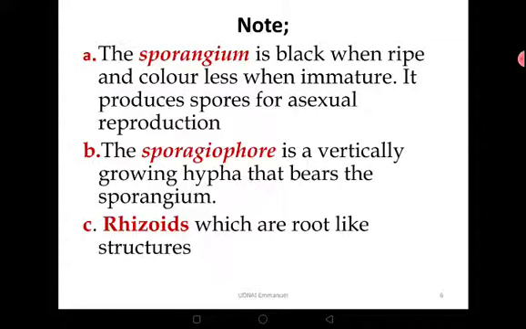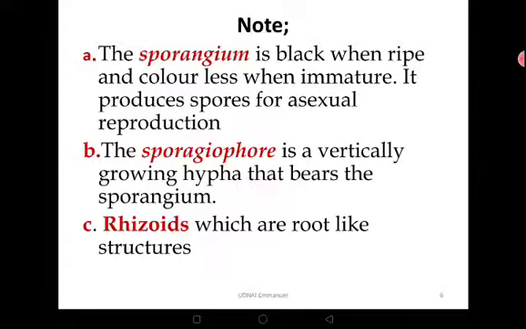The sporangium, as you saw, is black when ripe and colorless when immature. It produces spores for asexual reproduction, and these spores are numerous, almost found everywhere.